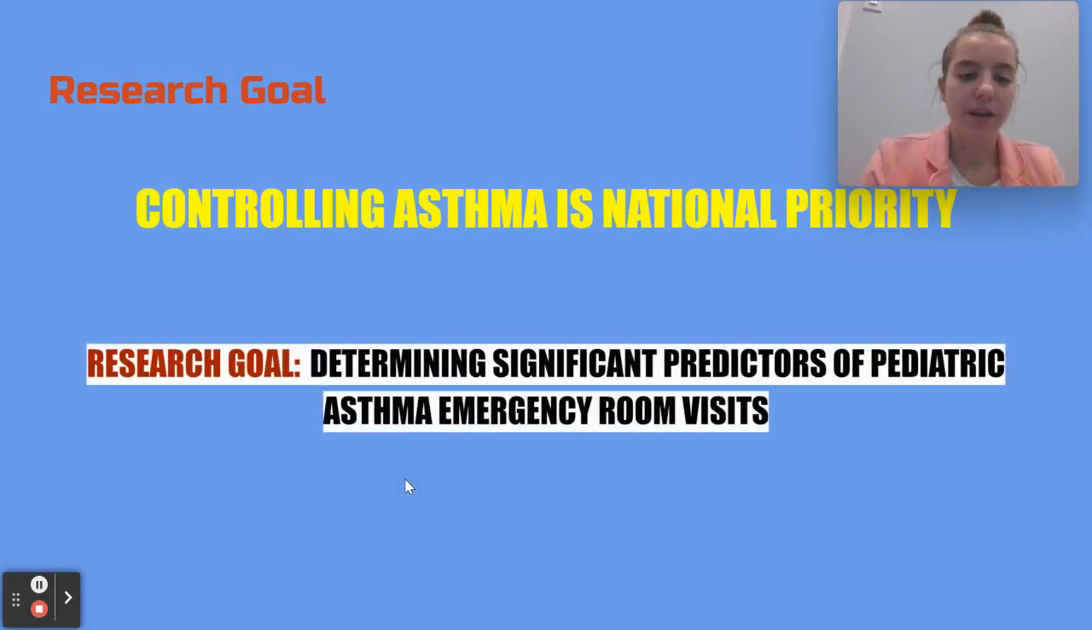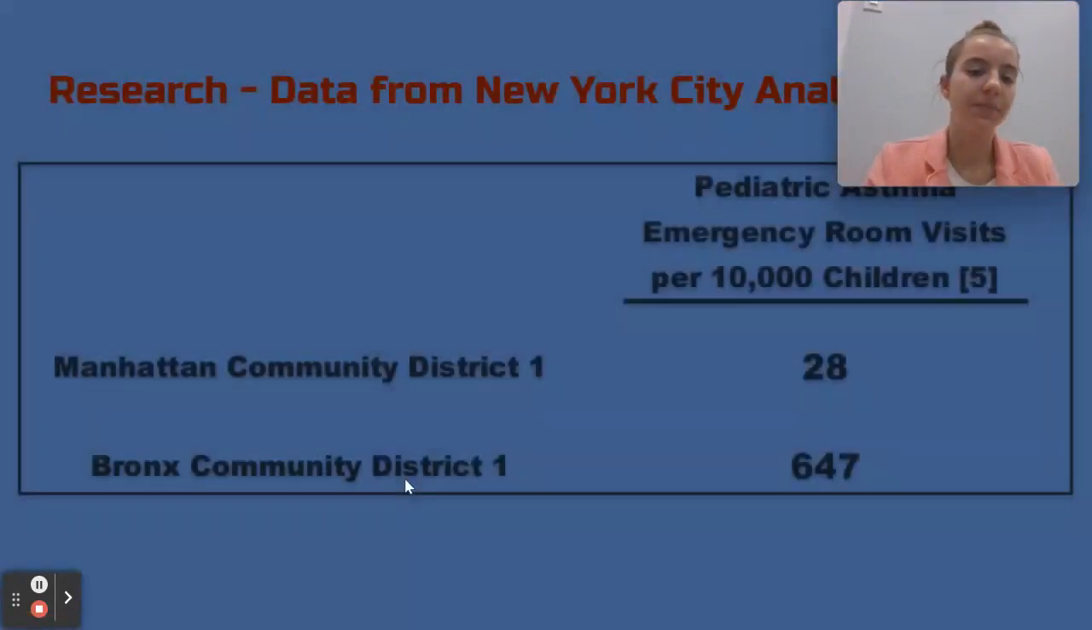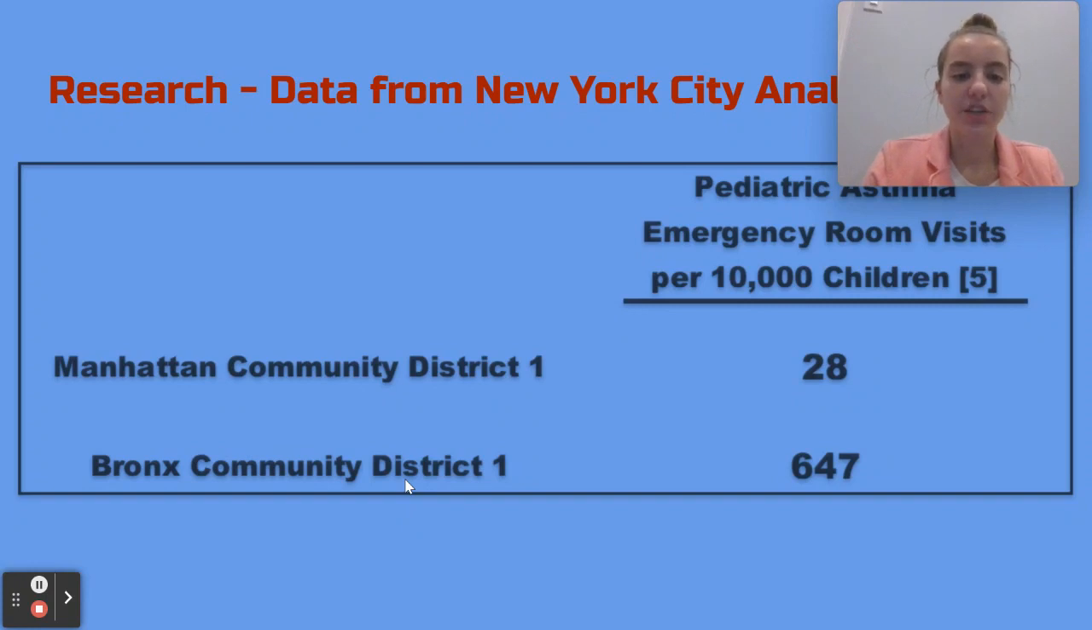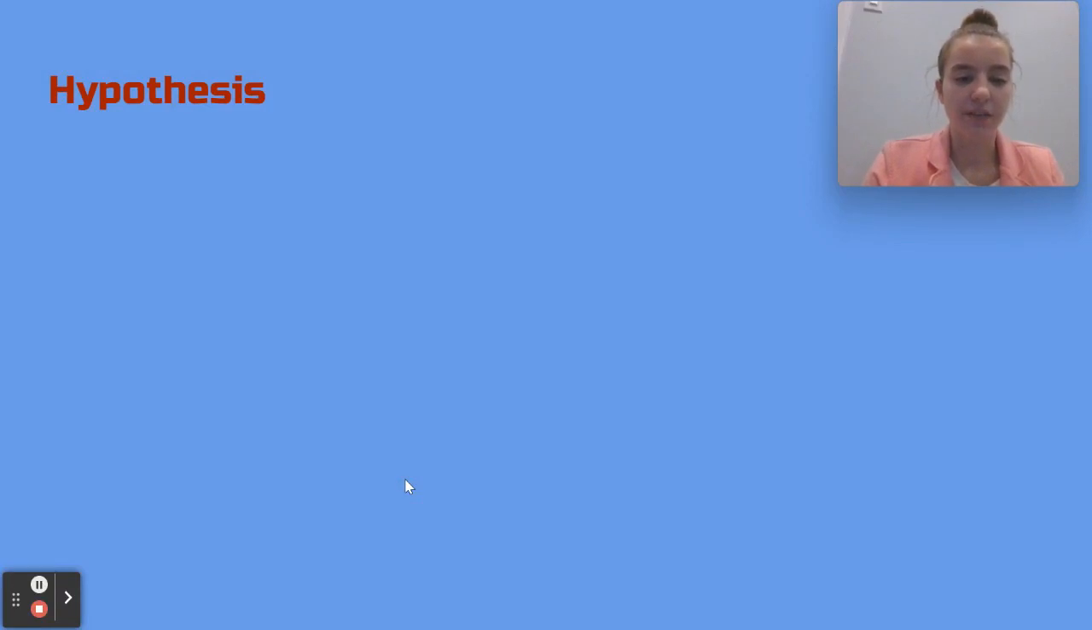My research goal is determining the significant predictors of pediatric asthma emergency room visits. To do this, data from New York City was utilized. New York City is composed of 5 boroughs: Brooklyn, Bronx, Manhattan, Queens, and Staten Island. These boroughs can be further broken down into 59 community districts. According to the New York Department of Health, pediatric asthma emergency room visits per 10,000 children for these 59 community districts in 2015 ranged from a low of 28 for Manhattan Community District 1 to a high of 647 for Bronx Community District 1. To understand these discrepancies, a linear regression model was created using publicly available datasets.